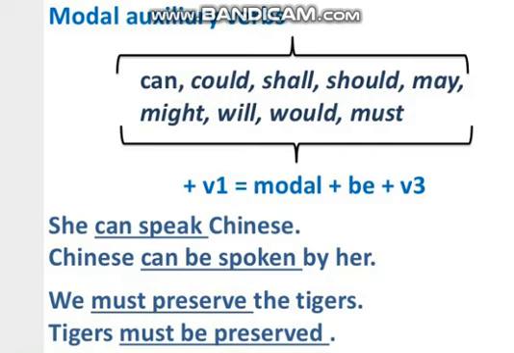We must preserve the tigers. So here you can see tigers, then must be, and then preserved by us, or if we skip it, the sentence would still be correct. Tigers must be preserved, because it is a factual sentence as well. It is an advice meant for all the people. So whenever we change such sentences into passive voice, we just add be with the modal verb, and the same first form of verb changes into the third form of verb.